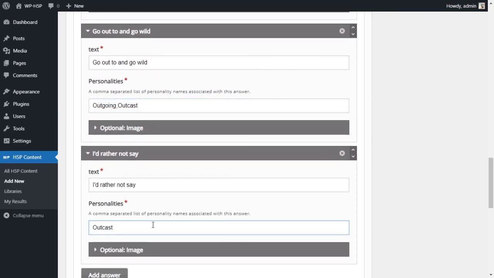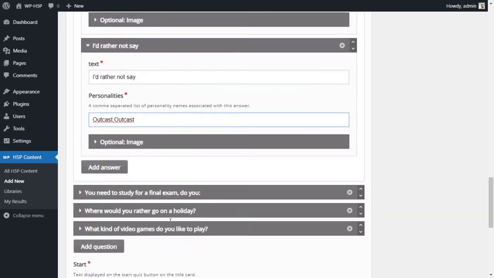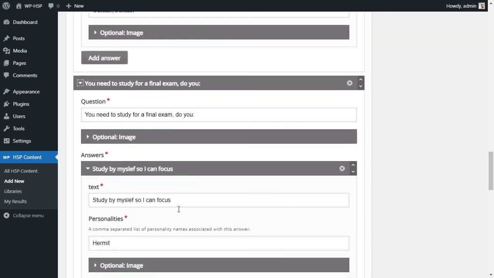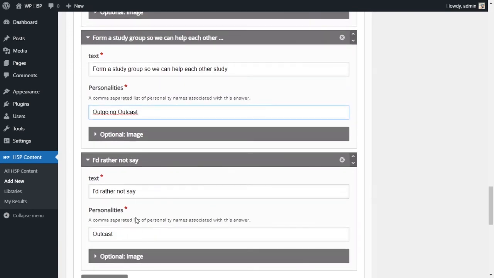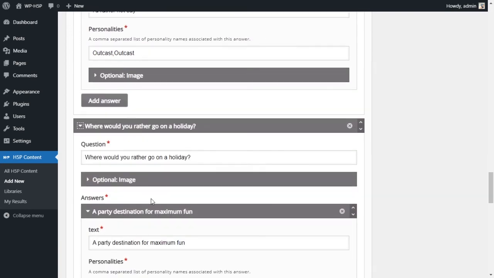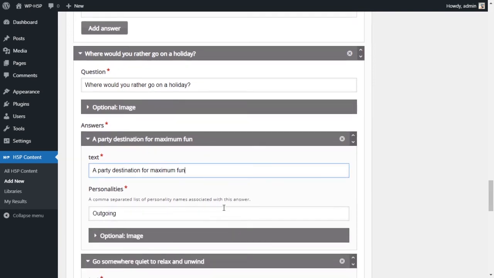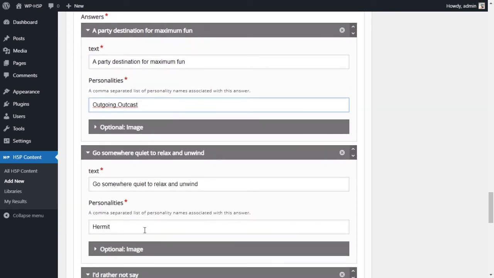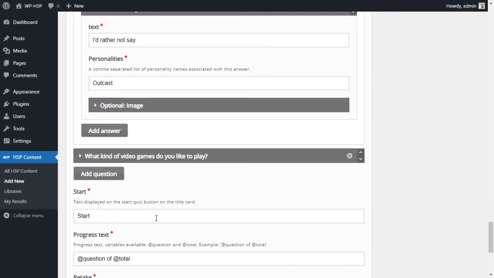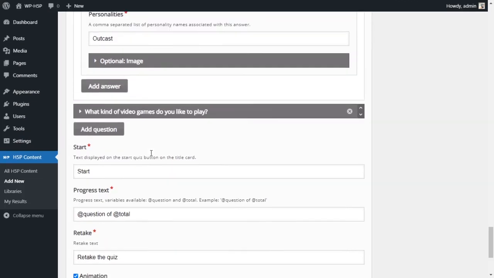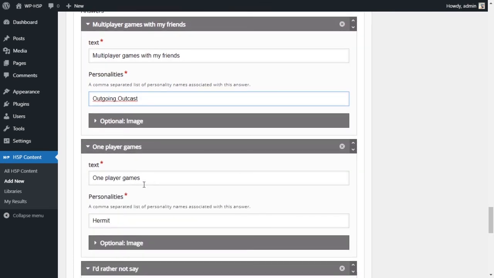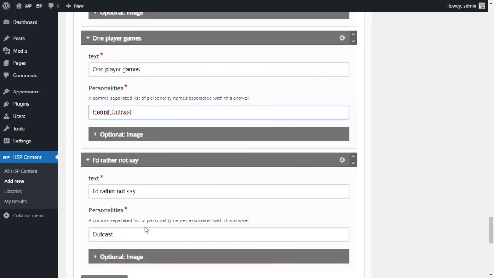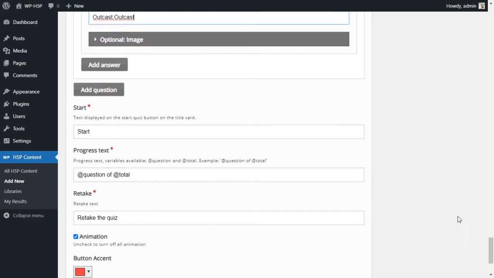Outcast, outcast, another outcast, outcast, outcast, yep, and then outcast, outcast, don't zoom out, outcast, outcast, outcast, and the last question, we're gonna add outcast to all of them as well.